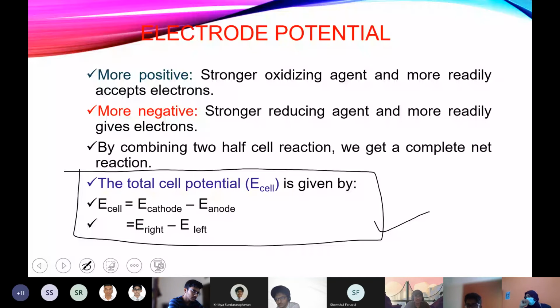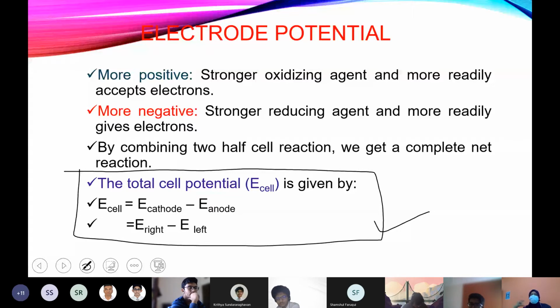So the equation to calculate the cell potential is E cell equals E cathode minus E anode, or E right minus E left. Now we are moving to the measurement. As I said earlier, we are taking one half cell as a standard half cell, and comparing to it, we are finding the electrode potential values of all the other half cells.